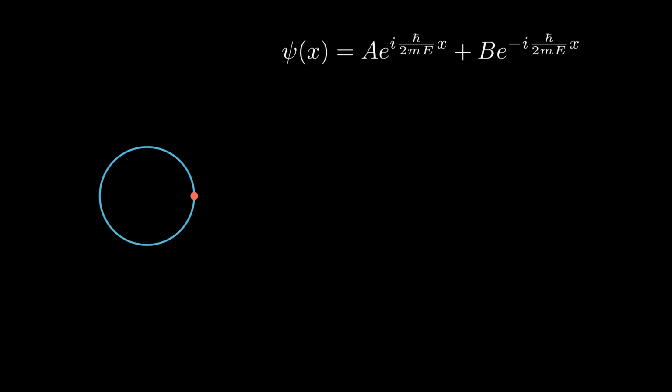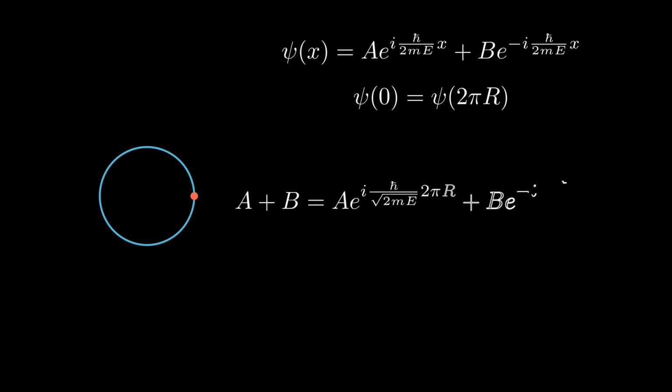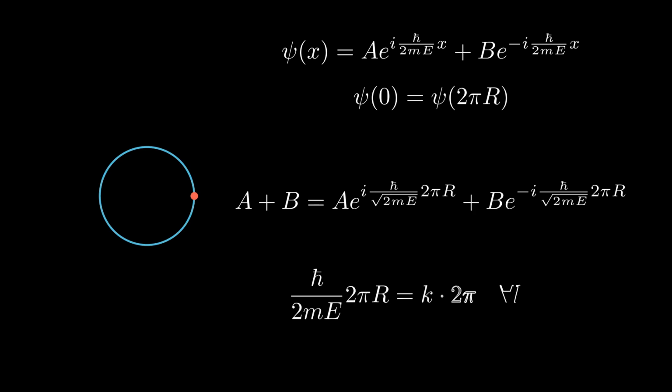But how do we take into account that the particle moves in a circular path rather than a straight line? When we travel around a circle, we return to the starting point if we travel the distance equal to the circle's circumference, which is 2 pi r. Therefore, our solution or wave function must be periodic. This means that the value of psi at 0 must be the same as the value of psi at 2 pi r, where r is the radius of our circle. By plugging our solution into this equation, we obtain the following expression. This equation can only hold if the following relationship is true. The square root of 2mE over h bar multiplied by 2 pi r is equal to an integer multiplied by 2 pi. This is because e to the power of an integer multiple of 2 pi i is equal to 1.